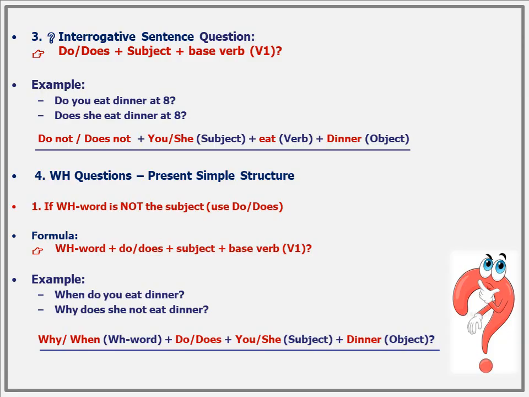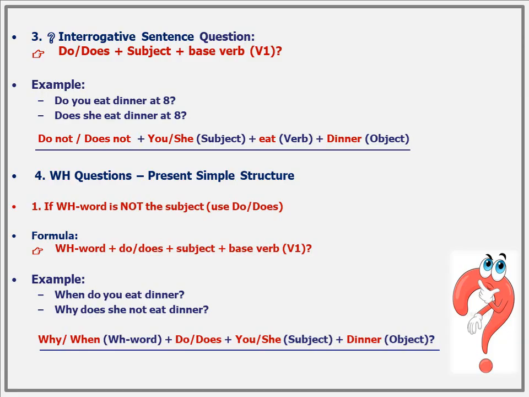Example. Does you plays cricket? It's wrong. Do you play cricket? Correct. Remember this point. In interrogative sentences, questions, we use do or does first, then we use the subject and the verb next, like do you eat dinner at 8? In this we first use do. As we studied before, with plural we use do and with singular we use does, remember third person. And then we use the subject who does the action and then the object.